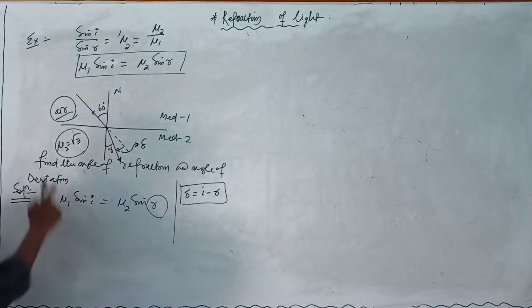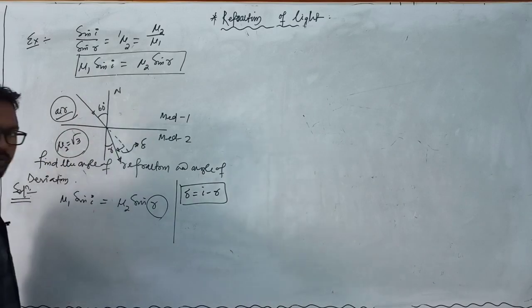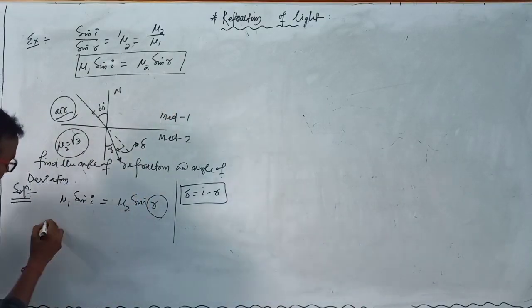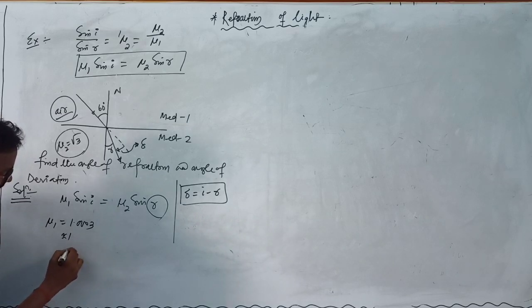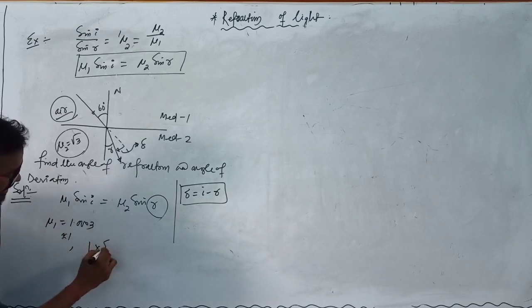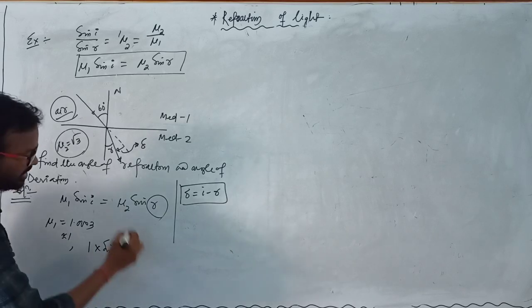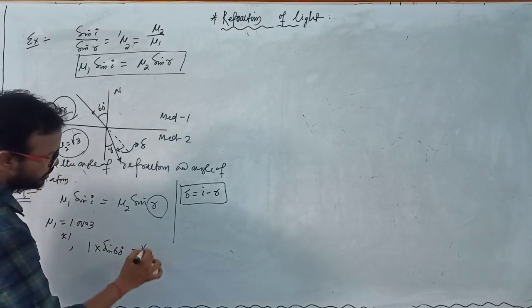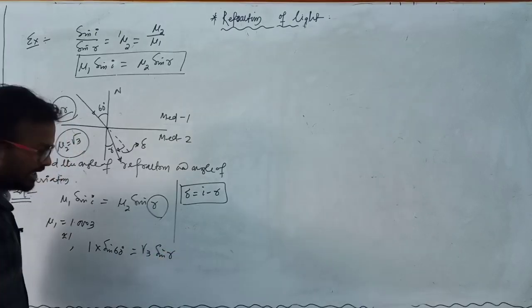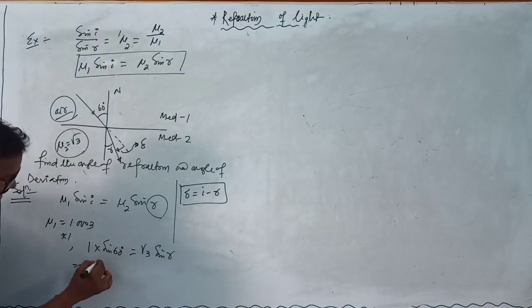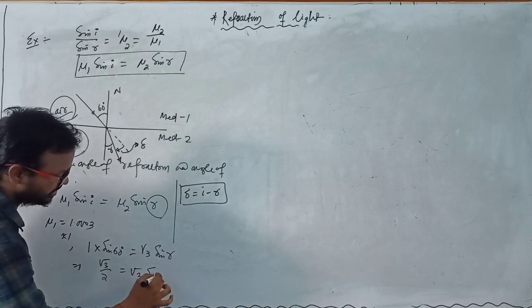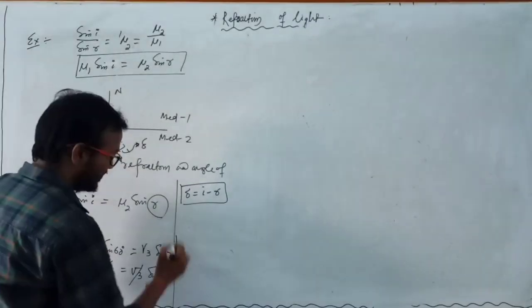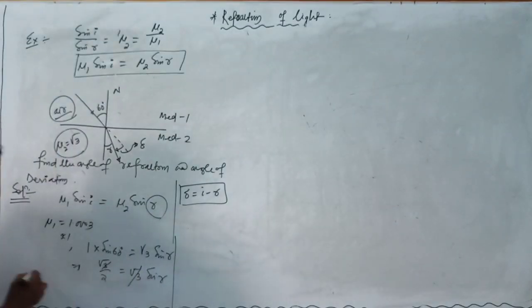So here that is mu 1, the refractive index for air medium, which is nearly equal to 1, because the refractive index is 1.003, which is nearly equal to 1. Then you can write 1 into sin i, that is sin 60 degree, which is equal to mu 2, the second medium, root 3 into sin r. Here sin 60 is root 3 by 2, which is equal to root 3 into sin r. Root 3 cancels, and here we can write sin r equal to 1 by 2.